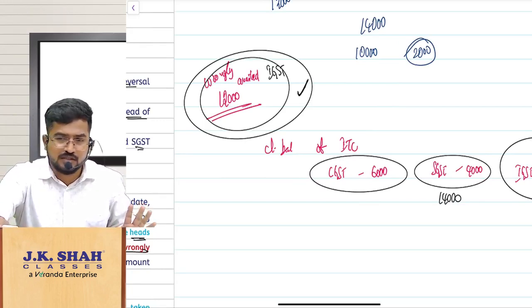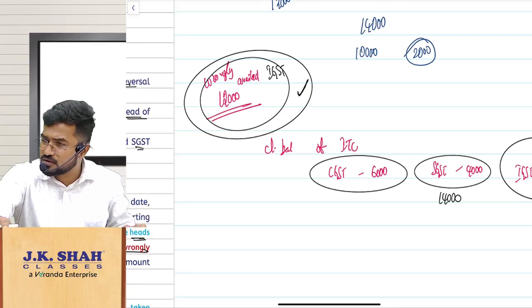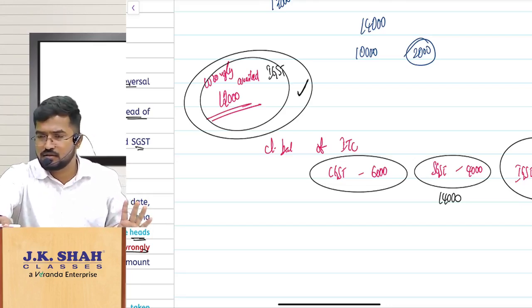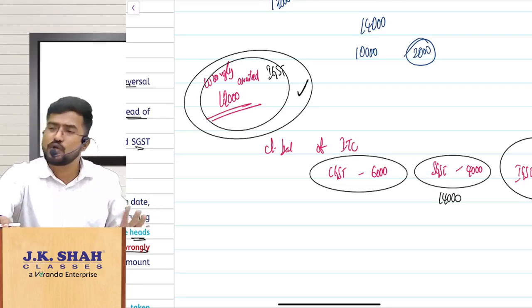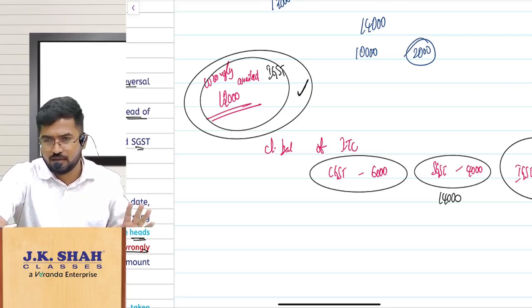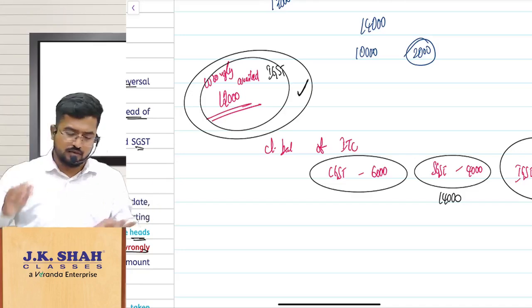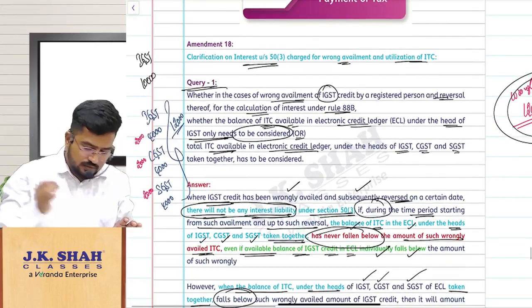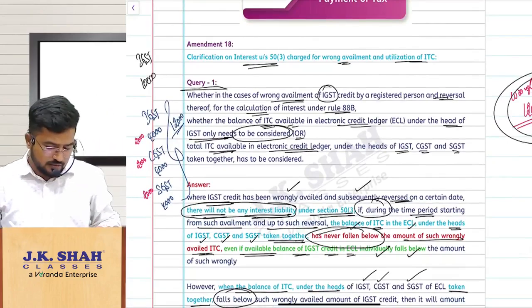Closing balance means you will consider only the IGST closing balance? No, you will consider all the heads: IGST, CGST, SGST, or IGST, CGST and UTGST may be there. Am I clear? Shall we proceed? That is the story of this amendment number 18, query 1. Clear, everybody? So look at the answer.